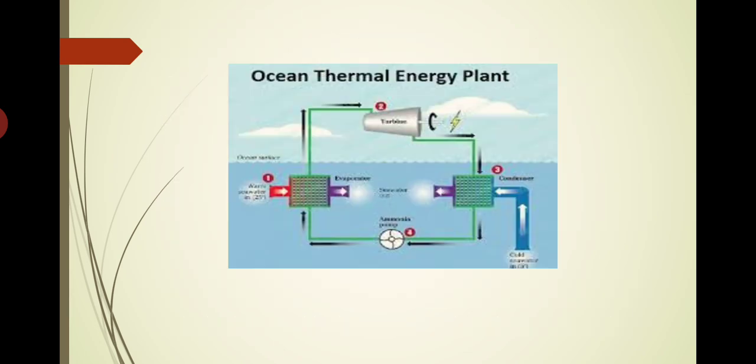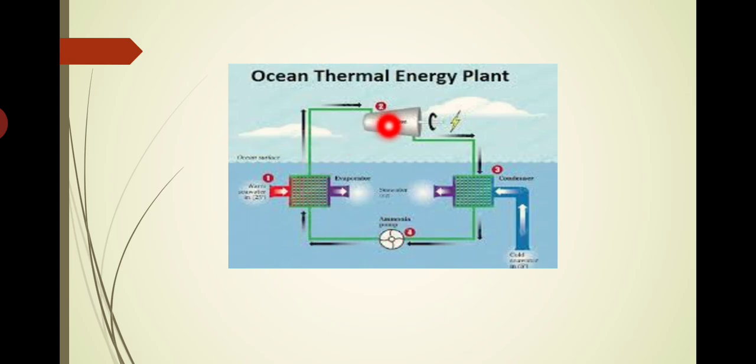See, I can explain it with this figure of an ocean thermal energy plant. Here this is the turbine. In the upper portion the water will have higher temperature. This component is known as the evaporator. I think what is written here is not clear. This is the evaporator and this is our condenser, this one is our pump and this one is the turbine. These are the four basic components of a Rankine cycle. The vapor will be circulating along this line. Ammonia is the working fluid used here, so through this pipe ammonia will be continuously flowing.